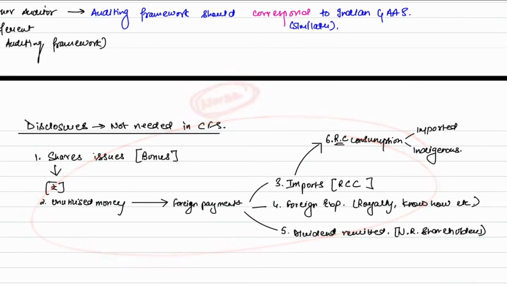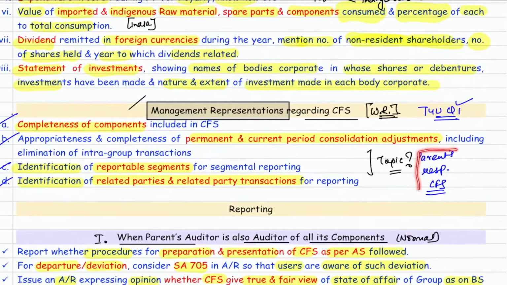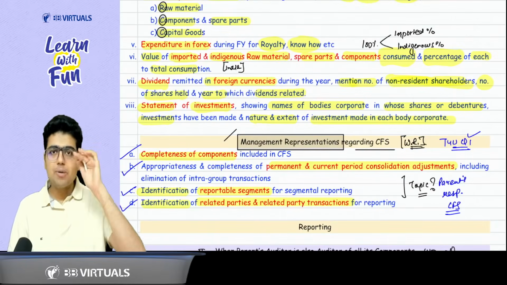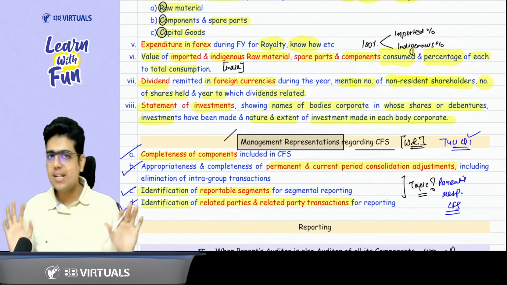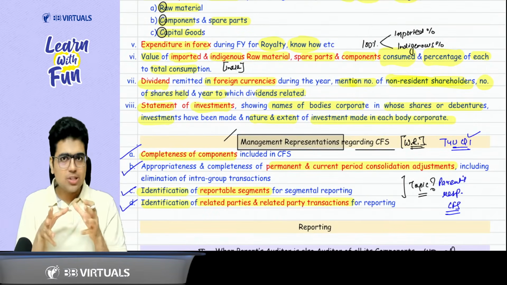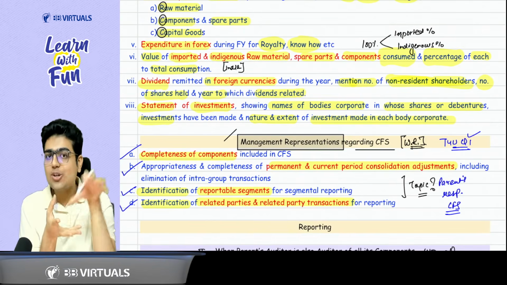And the last topic here is management representation or written representation. This is nothing but the parent's responsibility for CFS that we covered in the beginning. Sir, what are parents responsible for? Come on, preparation of CFS. So what were the parent's responsibilities? Identify the components, get complete and accurate information. Can I just use the information to prepare the CFS? No, you need to do consolidation adjustments.